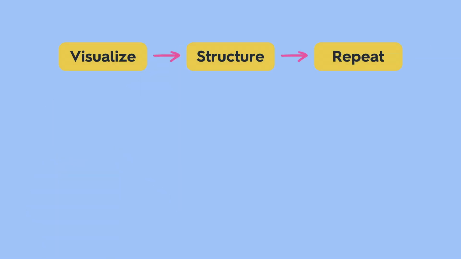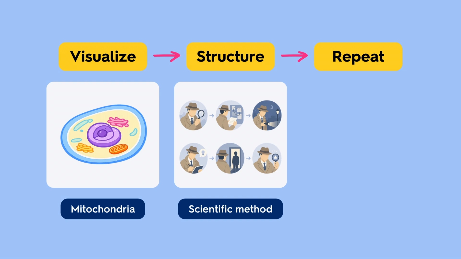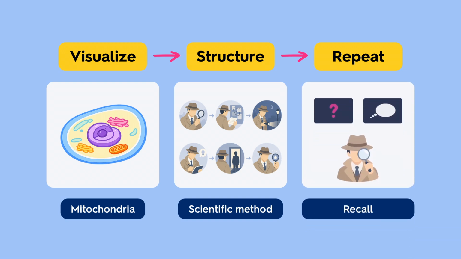So the system is simple. Visualize the information. Structure the images into a pattern. Then repeat with active recall until the path feels easy to follow.